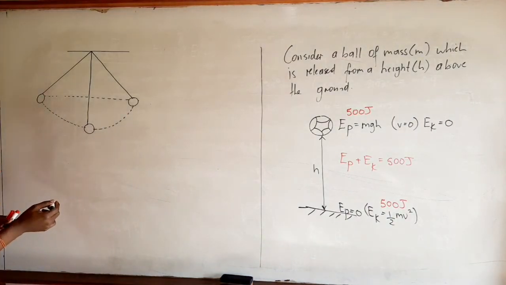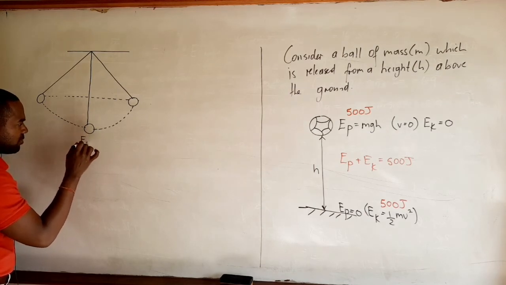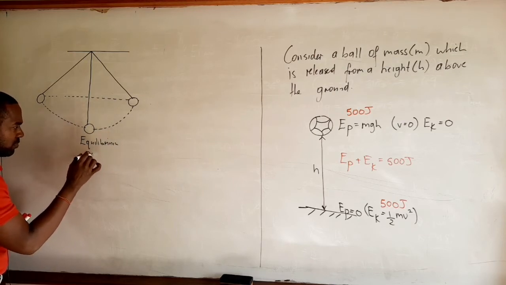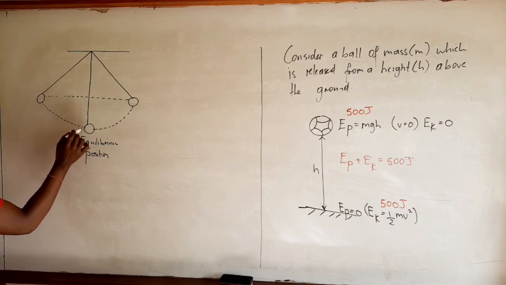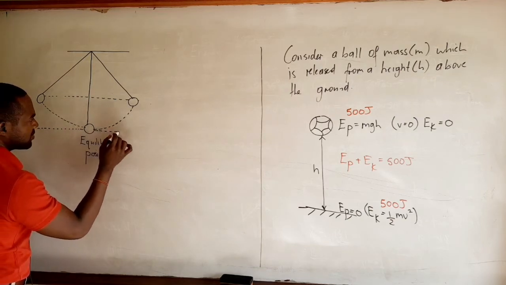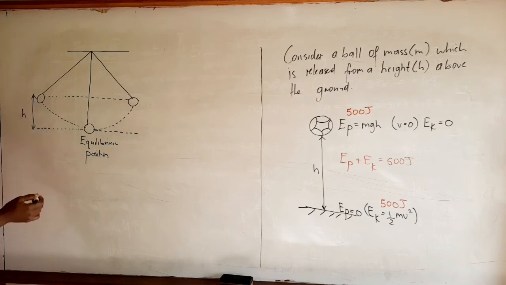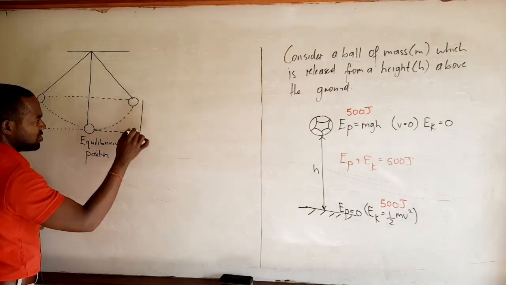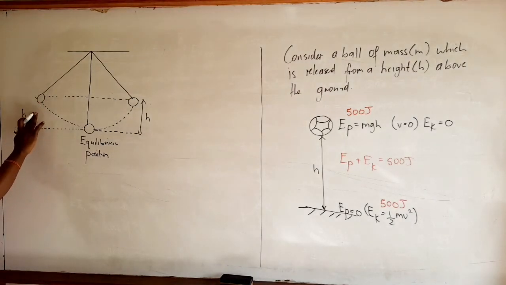Right, so let's look at the pendulum. Now at this level, this is basically the equilibrium position. So this is the equilibrium position, right? Now the pendulum is basically released from a height h above its equilibrium position. Eventually it falls to its lowest point and it returns to the initial height from which it was released, right? Good. So this is a case of our pendulum.